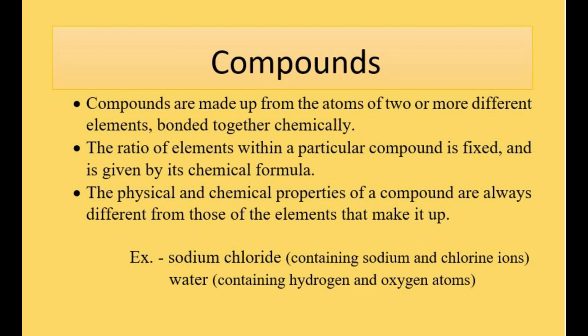Compounds are made up of the atoms of two or more different elements bonded together chemically. The ratio of elements within a particular compound is fixed and is given by its chemical formula. The physical and chemical properties of a compound are always different from those of the elements that make it up. Examples: sodium chloride, which contains sodium and chlorine ions, and water, which contains hydrogen and oxygen atoms.